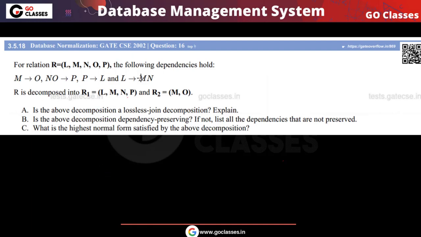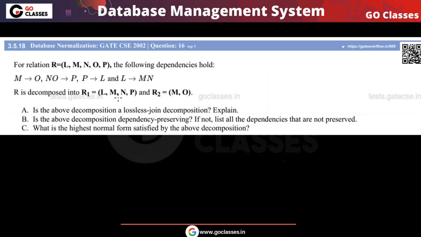Let's solve this question. This is a GATE 2002 question from the DBMS subject. In this question, a relation is given to you in which we have five attributes L, M, N, O, P, and the functional dependencies are given. M determines O, NO determines P, P determines L, and L determines MN.